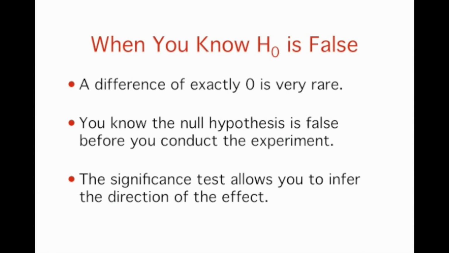If a test of the difference is significant, then the direction of the difference is established, because the values in the confidence interval are either all positive or all negative. If the 95% confidence interval contains 0, then the difference will not be significant at the 0.05 level, and the direction of the effect will not be established.